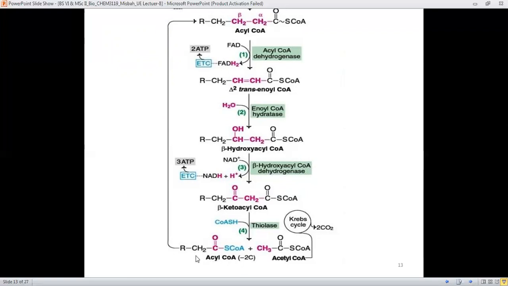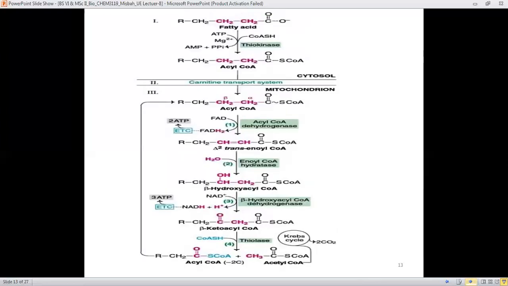The acyl CoA, which is 2 carbons less, again enters the whole series of steps of beta oxidation. Again, an acyl CoA with 2 carbons less is generated, and so on. This cycle goes on until there is complete oxidation of the fatty acid.